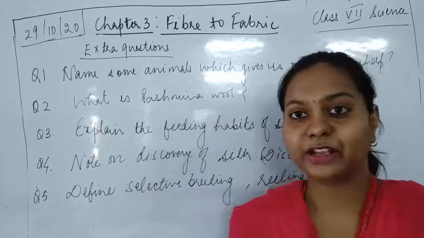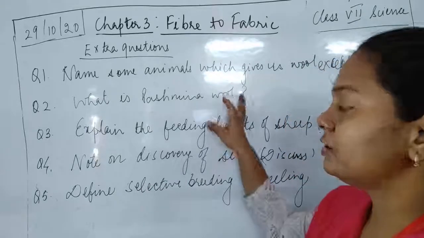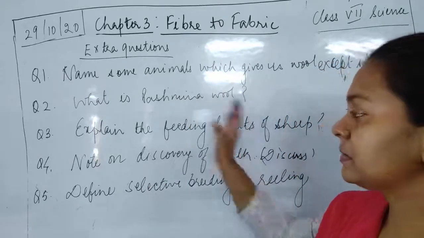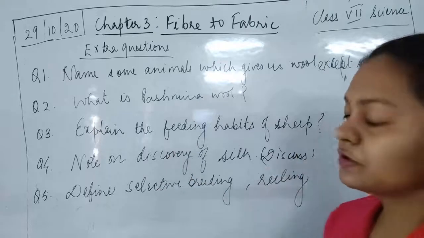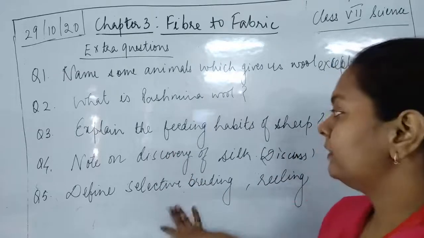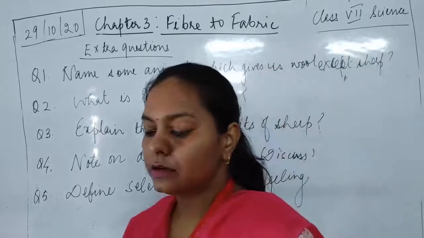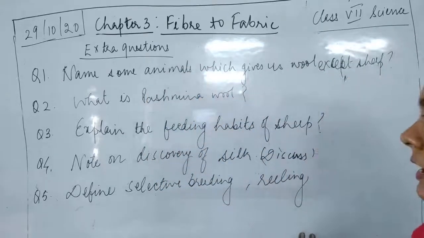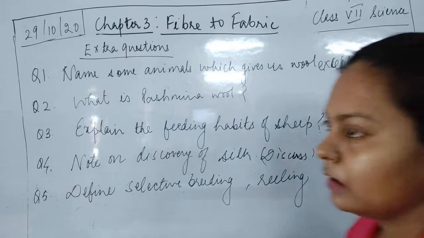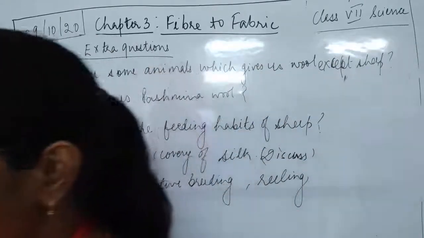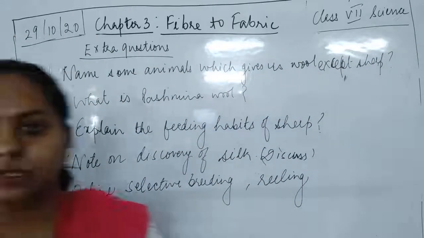Where are people wearing this wool, and what uses are being taken from this Pashmina wool? Next is feeding habits of the sheep. You have to write that down. After that, write a note on silk discovery, which was discovered in China. Okay, so you can write down the answers for the questions which are given over here.